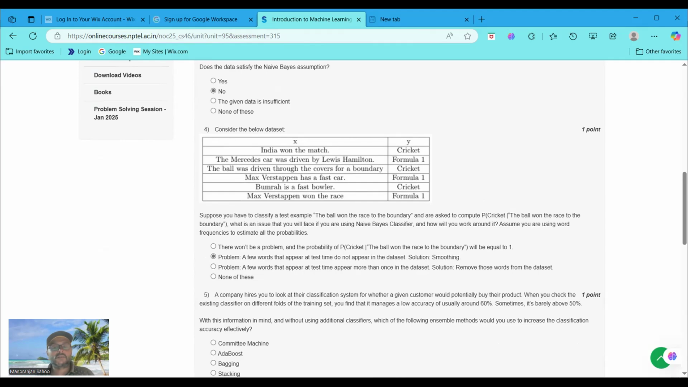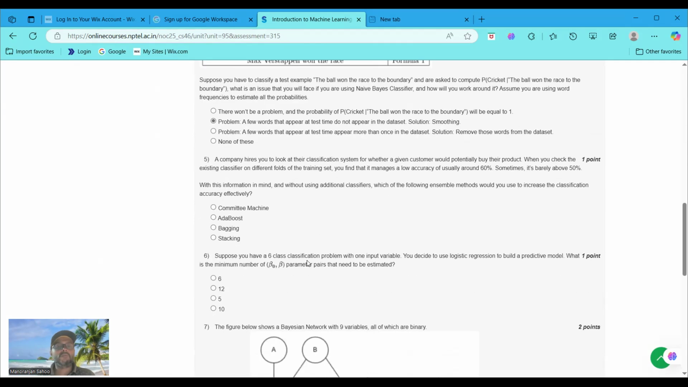Option B would be the right answer. Why, guys, would option B be the right answer? Because in naive Bayes, if a word in the test example does not appear in the training data, its probability will be 0, leading to a 0 probability for the entire class. So smoothing, that is Laplace smoothing, is used to handle this issue by assigning a small probability to the unseen words. That's why option B is the right answer. Now, moving to question number 5.